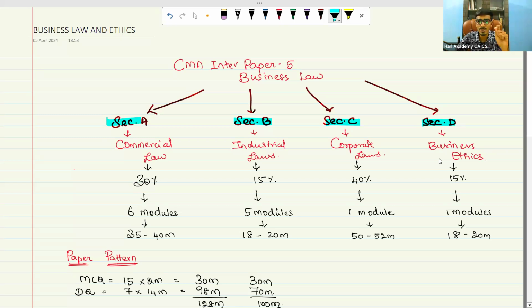Then come to business ethics. One of the beautiful concepts given to you is business ethics, and it is necessary for those individuals who are studying this professional course. Not only in business ethics and emotional intelligence, they have included personal ethics also: how a human being should be. Everything has been beautifully covered.